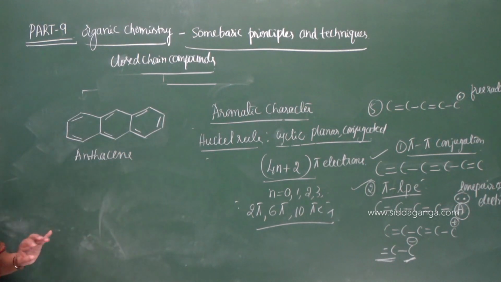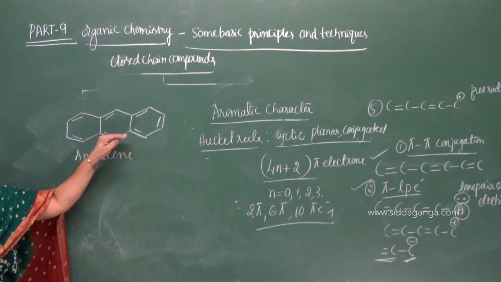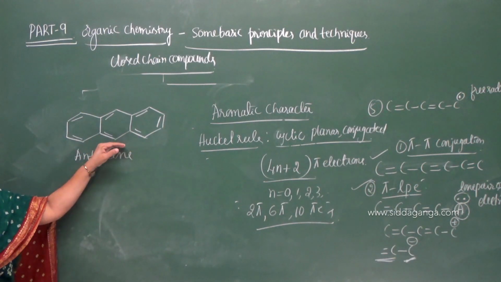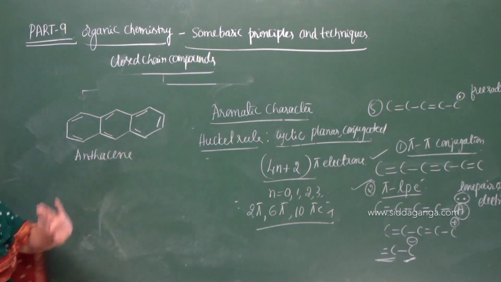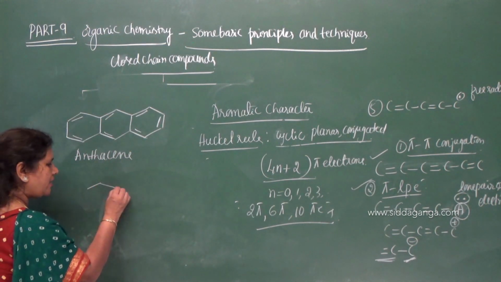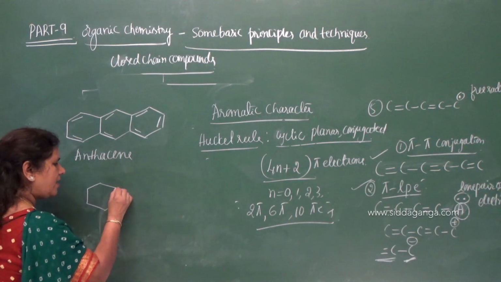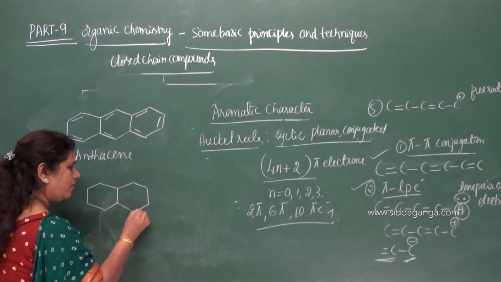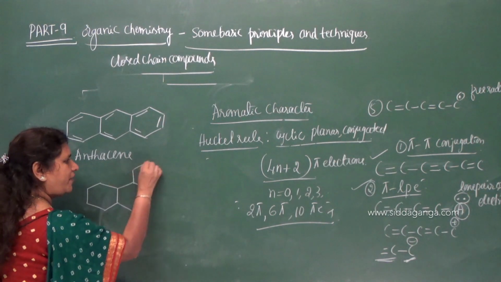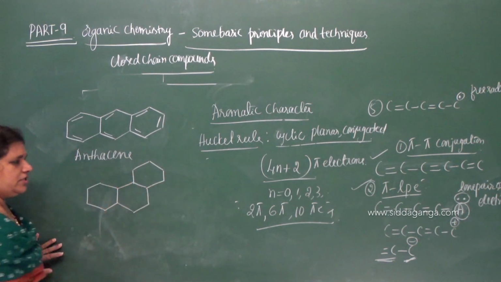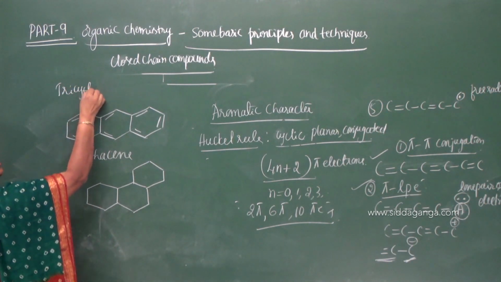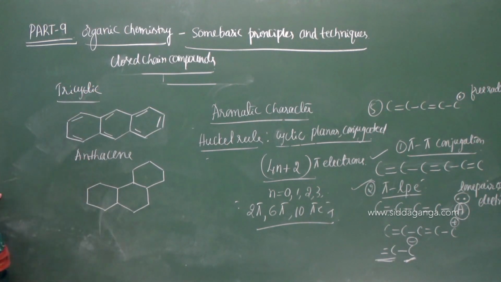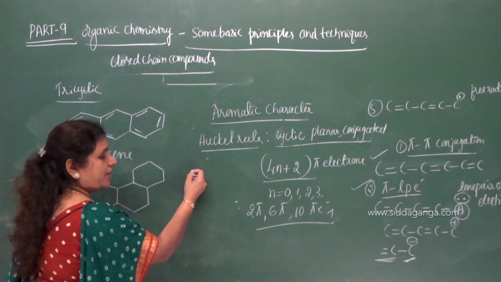Anthracene is a tricyclic compound, which means it contains more than one benzene ring, a polycyclic compound. Now let me write the same tricyclic compound in a different way. So this is tricyclic. Why is it tricyclic? Because it contains three benzene rings.